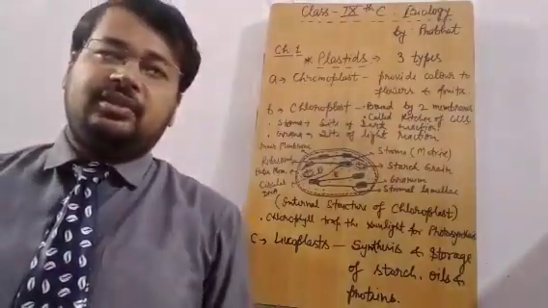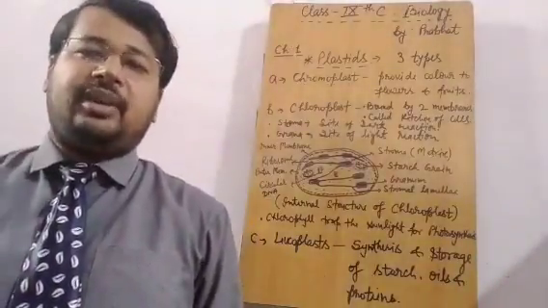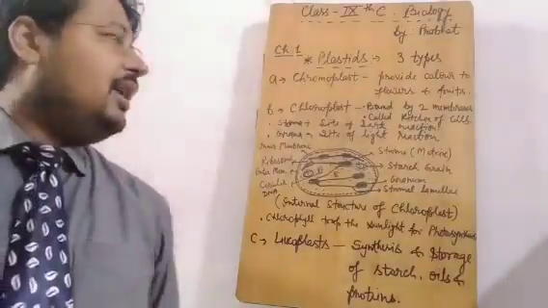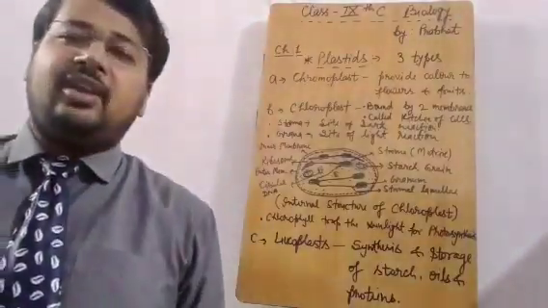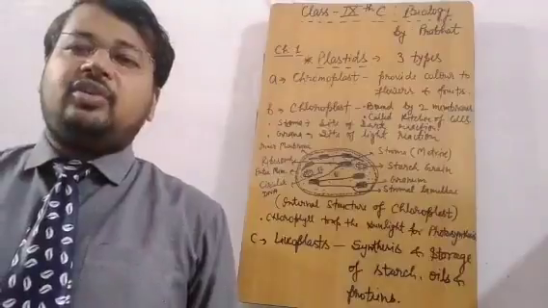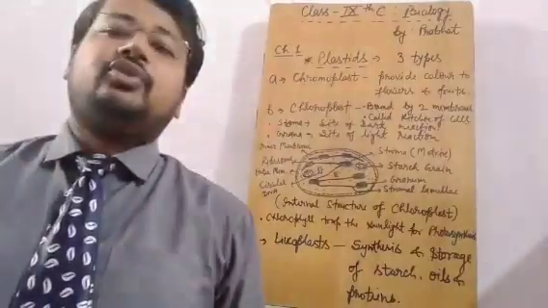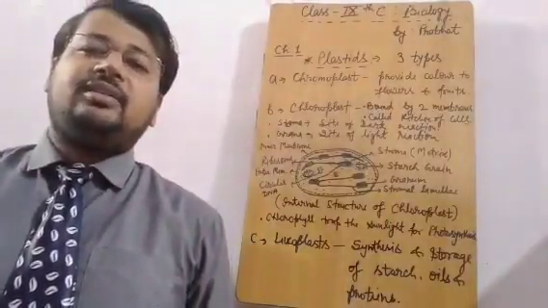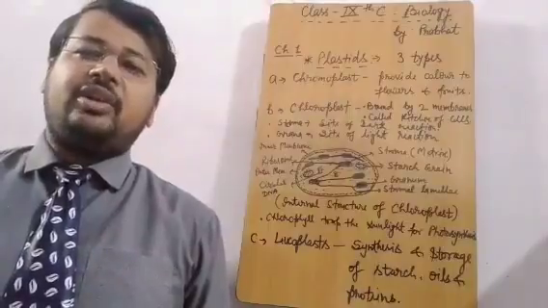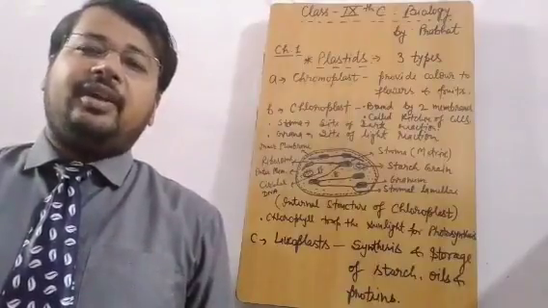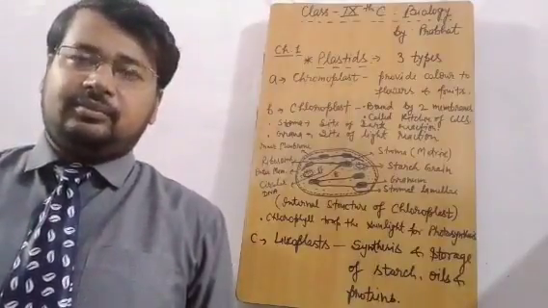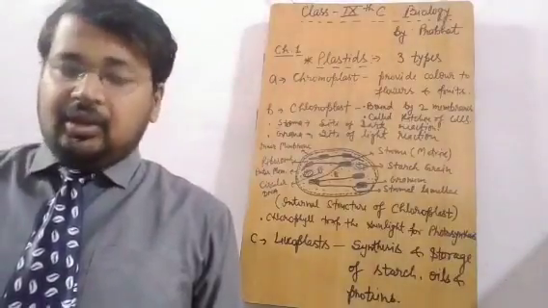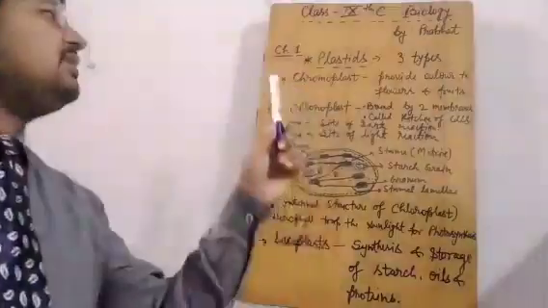As we were discussing the first chapter, the fundamental unit of life, which is the cell, and different cell organelles. Yesterday we talked about ribosomes and lysosomes. What is the function of both these cell organelles and where are they found? Today we will discuss plastids.